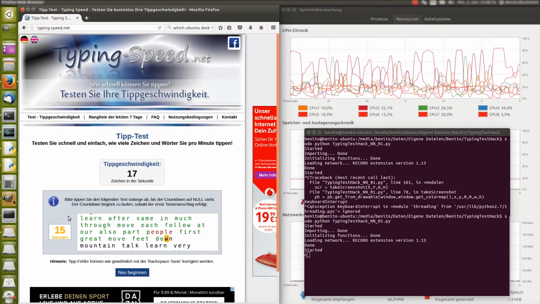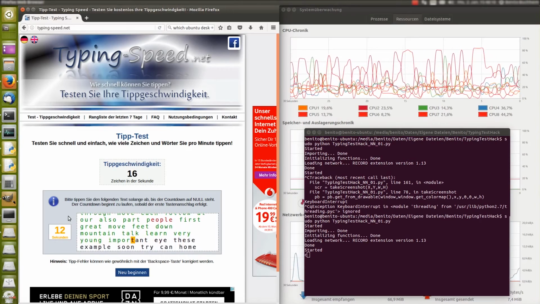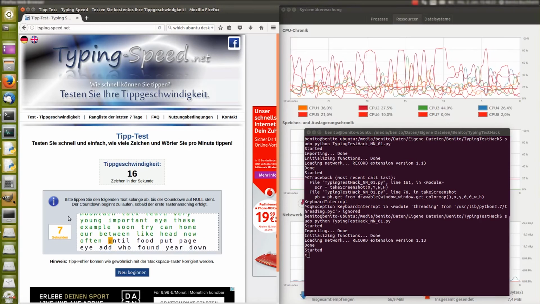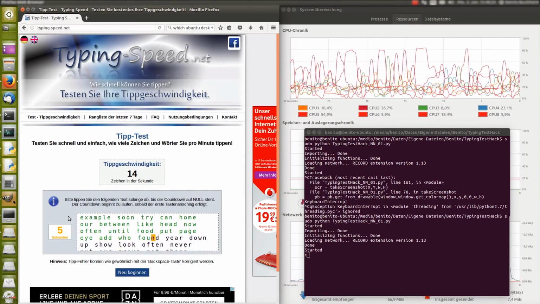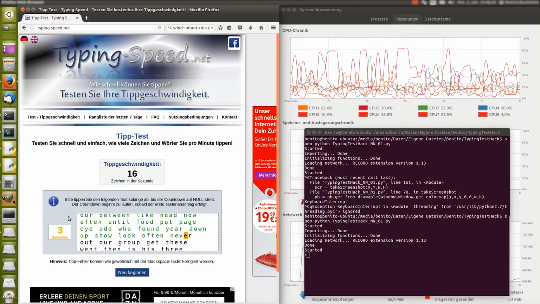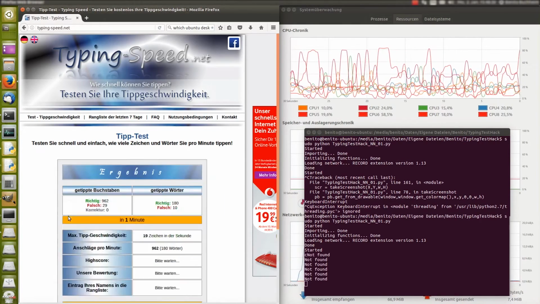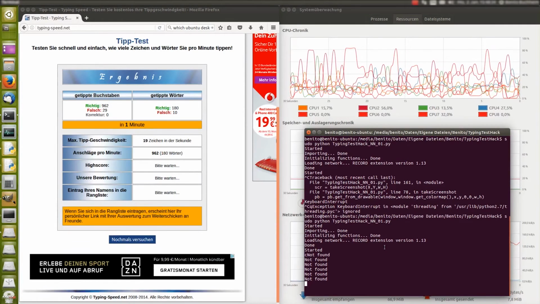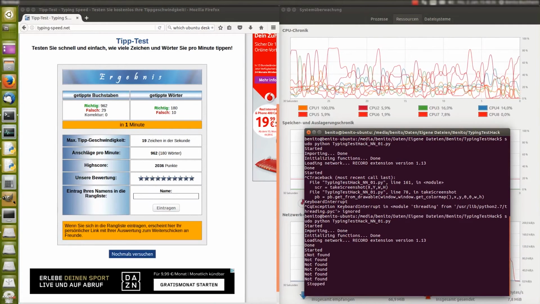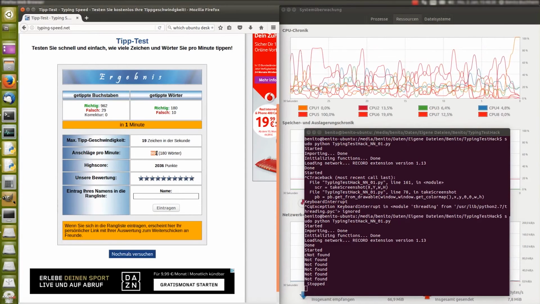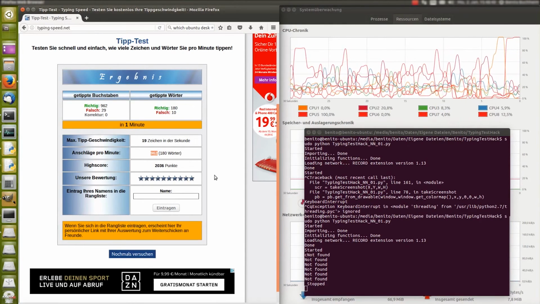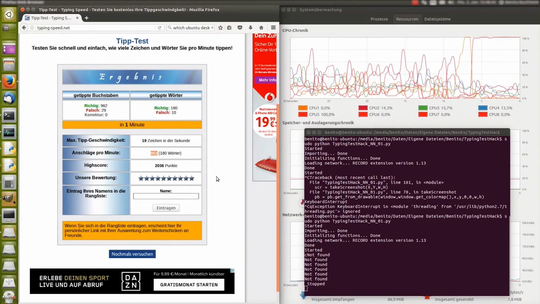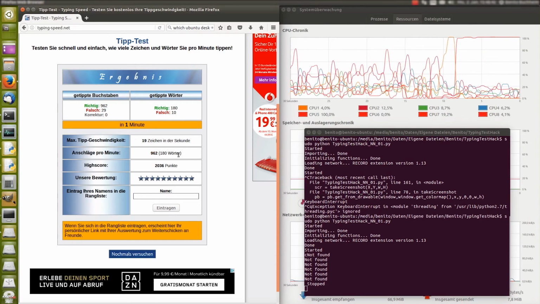So let that run. It actually does pretty good, and you can see it's very much faster than I was. Like 16 presses per second, continuously, and I'm like 14 at my maximum. So it finished. It says letter not found because, yeah, there's nothing left. So I can stop it, and you see it does 962 taps. I don't know how they're called in English. Keys per minute or so. So like 180 words, and as I said, in my good times, I do 100 words.